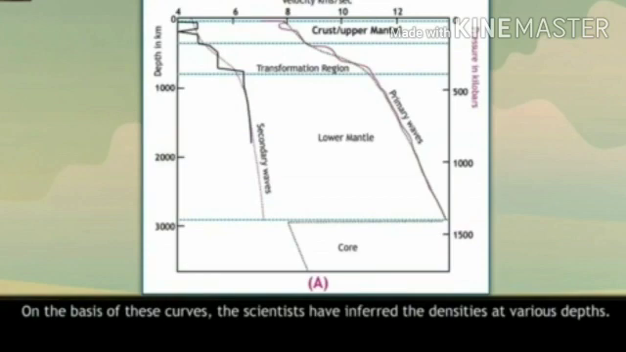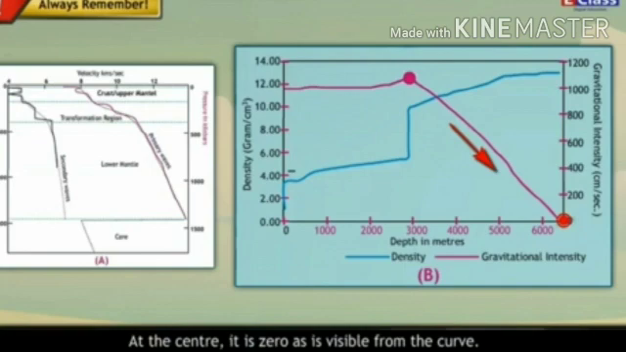On the basis of this curve, the scientists have inferred the densities at various depths. The density curve of the Earth's interior is shown in figure B. Red curve in figure B shows gravitational force at various depths. Gravitational force increases up to a certain depth from the surface and then reduces according to depth. At the center, it is zero, as is visible from the curve. Observe this figure minutely. Find various discontinuities in the density curve and show them on the figure.